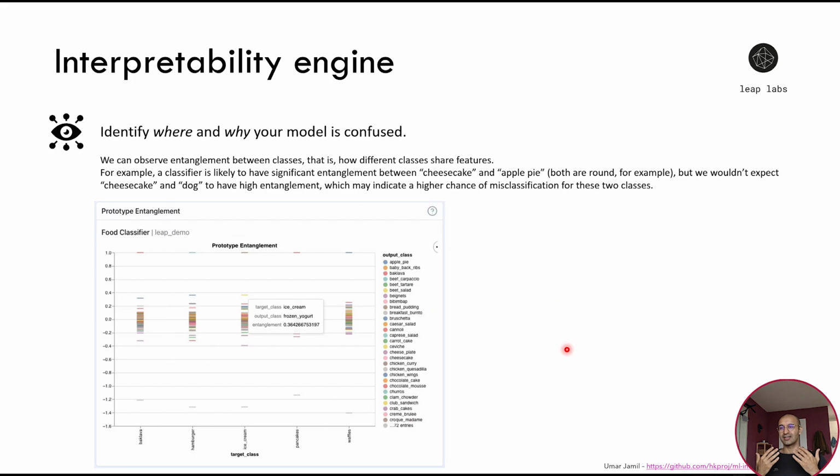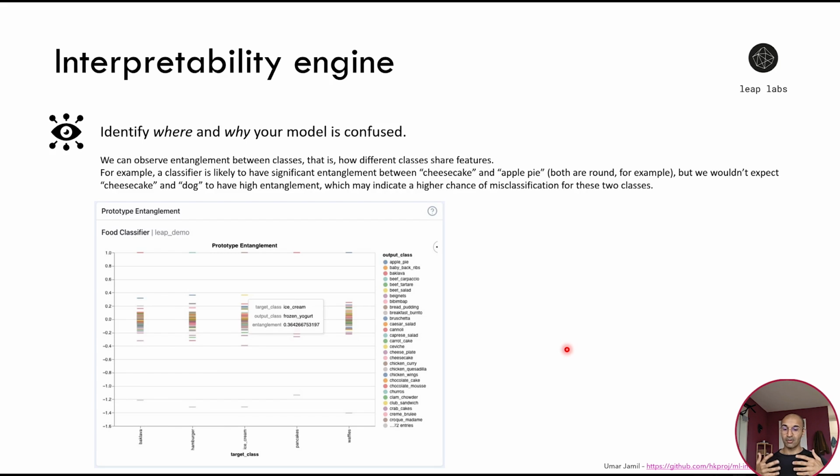Entanglement allows us to understand how different classes share features. For example, for a food classifier like the one we saw before, we expect high entanglement between the ice cream class and frozen yogurt class, because at least for me, as a human, they look very similar. They both look like ice cream. So it is expected that these two classes share features.